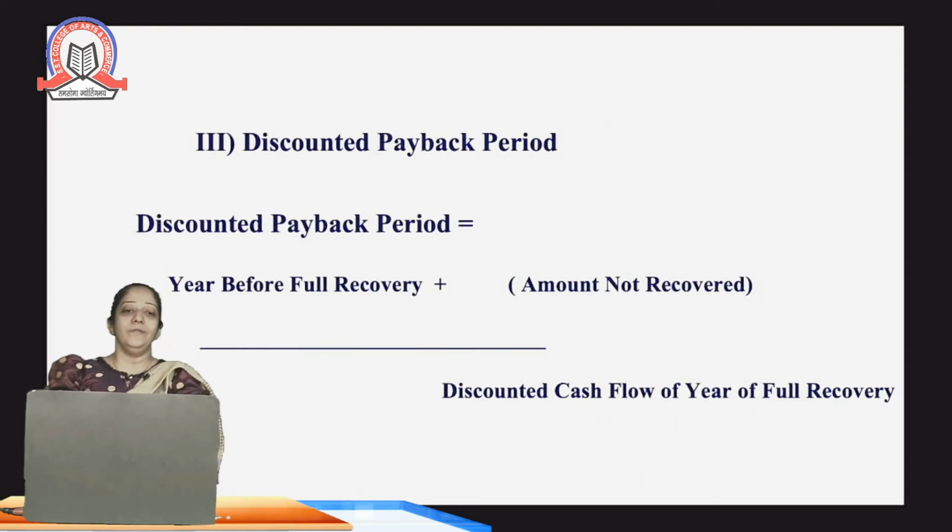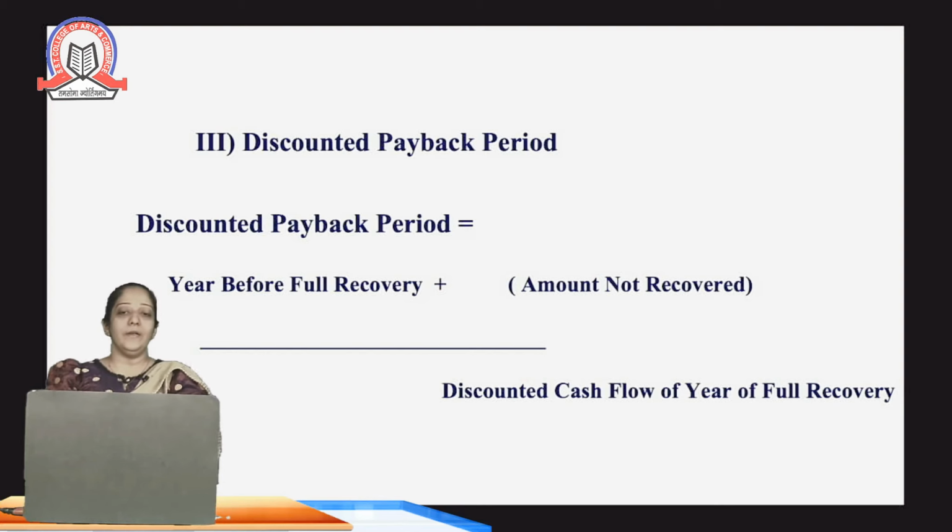Now we have another method, which is the discounted payback period method. This method comes under the modern techniques of capital budgeting. Here in this method, the time value of money is considered. We have to solve the sum as per the formula which we have discussed right now.